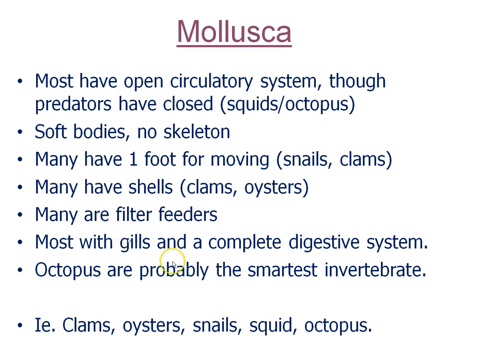Things like clams and oysters just filter the water, and the nutrients in the water they filter out. Most have gills for gas exchange, oxygen from the water, and a complete digestive system, in-hole and out-hole. And just as a side note, octopi are probably the smartest invertebrates on this planet.